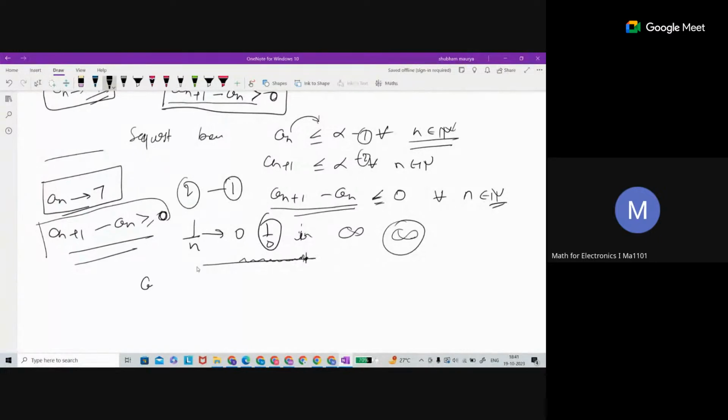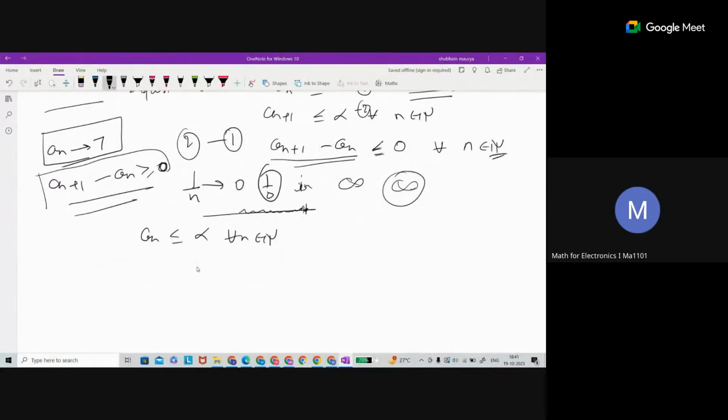I am assuming the sequence is less than alpha for all n. So we have a_{n-1} is also less than alpha for all n. Or we can write a_n is greater than a_{n-1} plus 2 upon n plus 1.